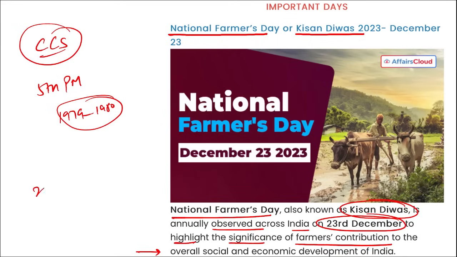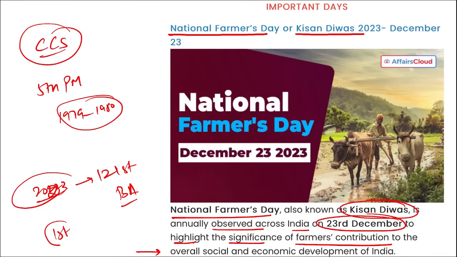And this year in 2023, it was the 121st birth anniversary of Chaudhry Charan Singh. The first ever Kisan Divas was observed in the year 2001. So these are some important current affairs for the day, friends.